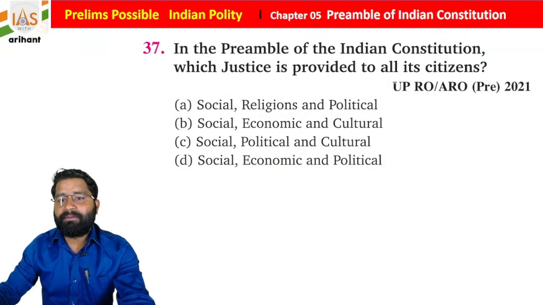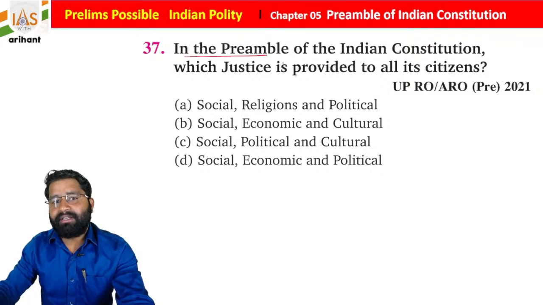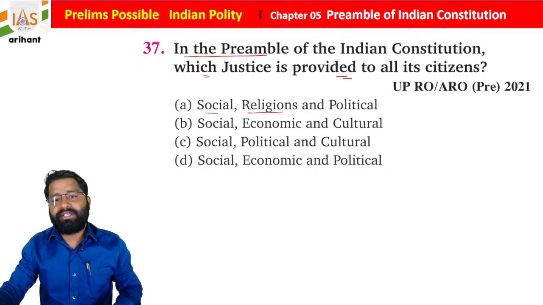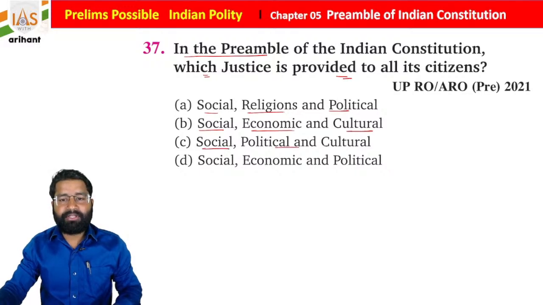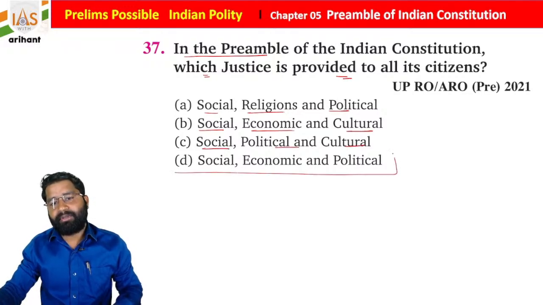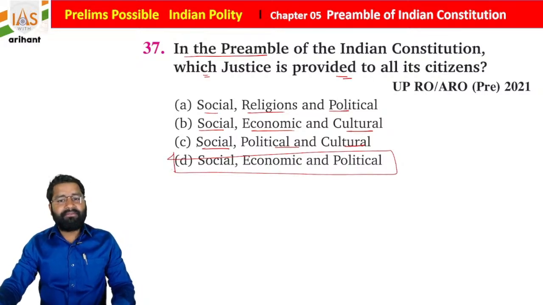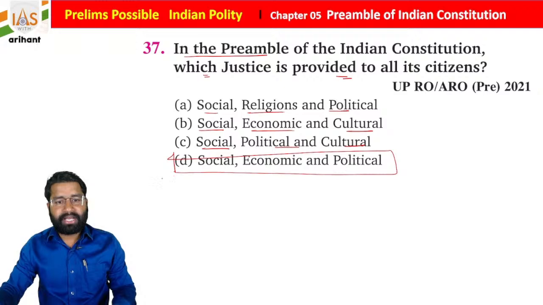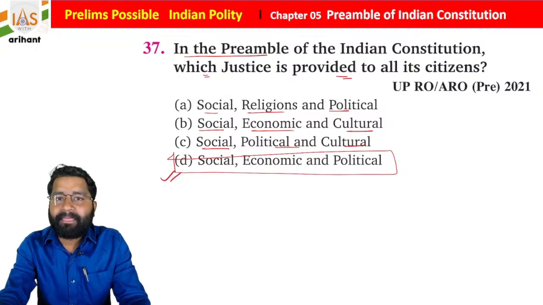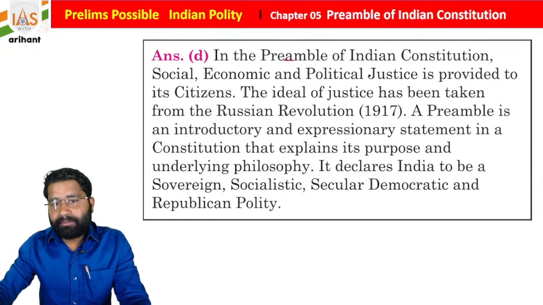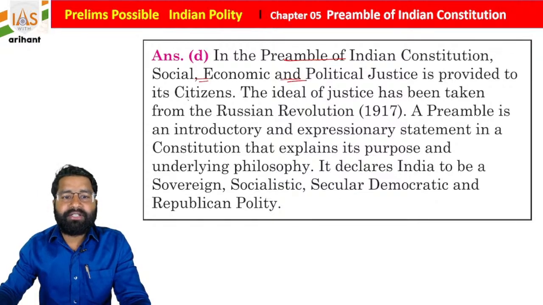Students, UPPSC RO examination 2021. In the preamble of the Indian Constitution, which justice is provided to all citizens? Social, religious, political; social, economic, cultural; social, political, cultural; social, economic, political. So what type of justice do we have? Social, economic, political, students, and this concept we derive from Russia. Okay, so the preamble of the Indian Constitution provides social, economic, political justice to its citizens.